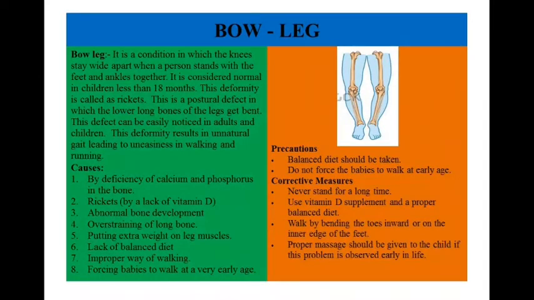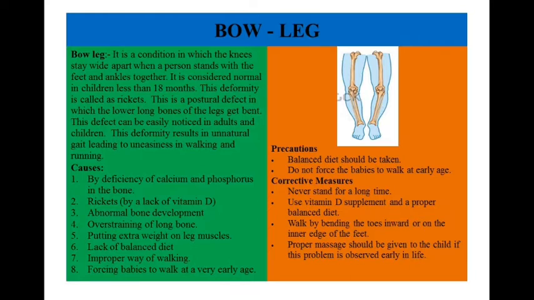Bow leg. It is a condition in which the knees stay wide apart when a person stands with the feet and ankles together. It is considered normal in children less than 18 months. This deformity is called rickets. This is a postural defect in which the lower long bones of the leg get bent. This defect can be easily noticed in adults and children. This deformity results in unnatural gait leading to uneasiness in walking and running.